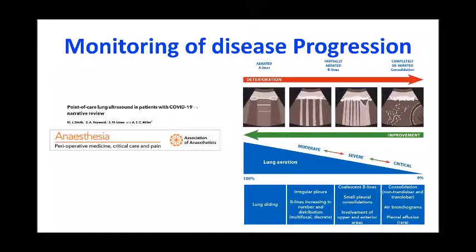If you talk about monitoring of the disease, as discussed by Dr. Vikash, here the lung aeration score may improve or it may deteriorate. The worst possible lung aeration score is 36. The best is 0. So if a patient moves from 0 to 10, that means the patient is deteriorating. Or if a patient moves from 10 to 5, that means aeration is better. That means the patient is improving.